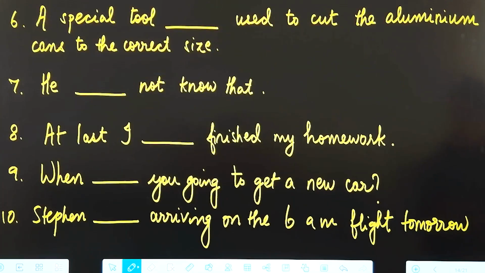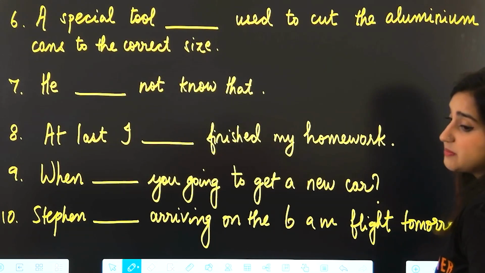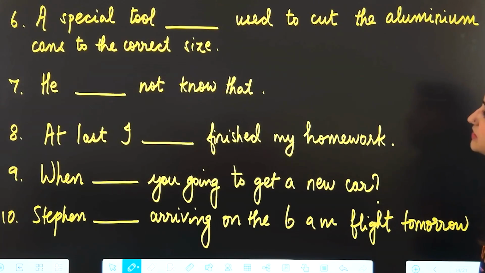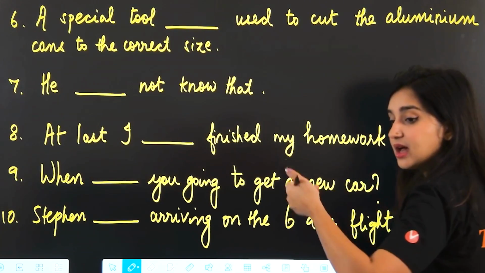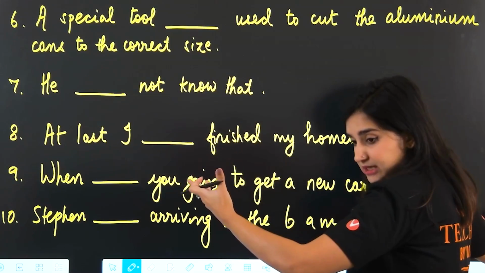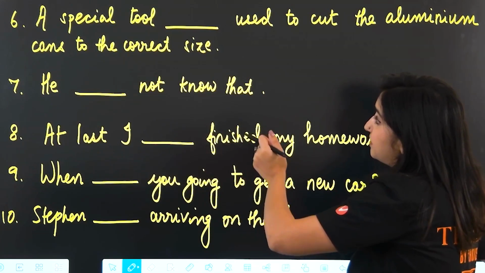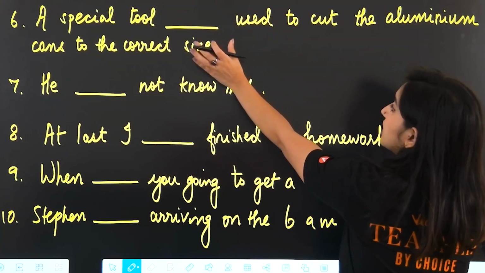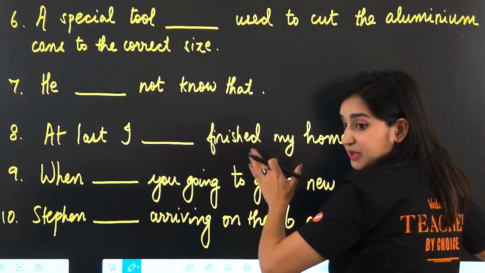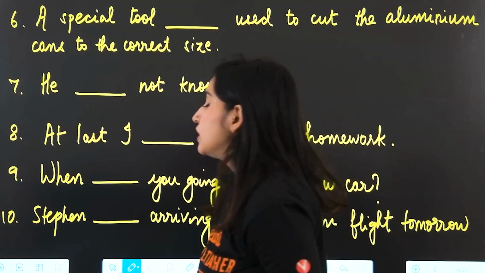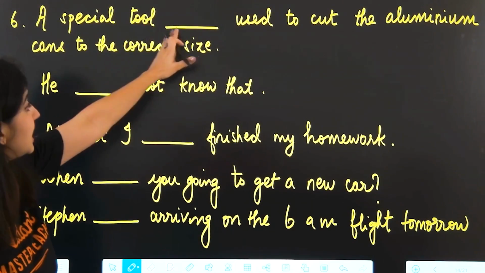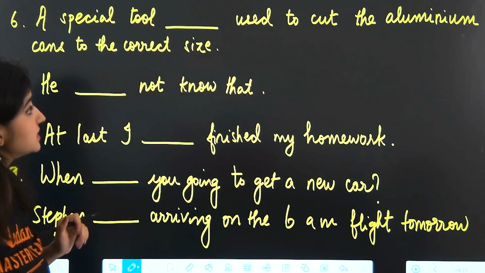Okay. Next, a special tool blank used to cut the aluminum cans to the correct size. Okay, now we are just talking about something that is done. Here we are not using one of our three helping verbs as a helping verb. We're actually using it as a main verb. Do you see any other main verb in the sentence?